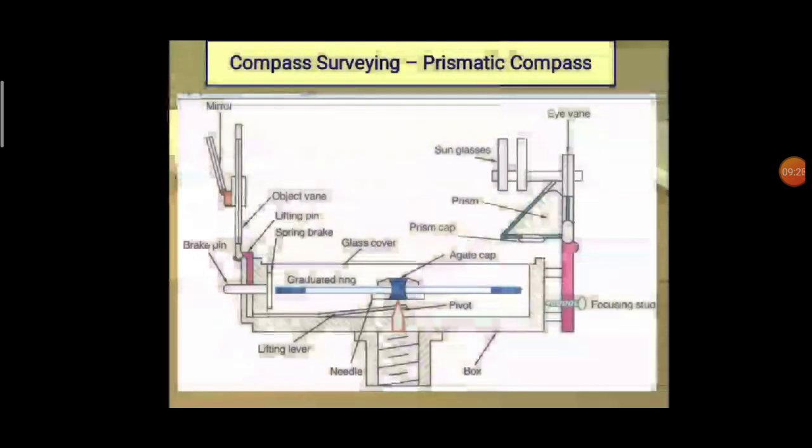This is the instrument we use for determining angles, and the most suitable type is the prismatic compass.